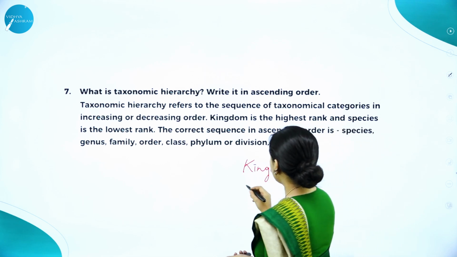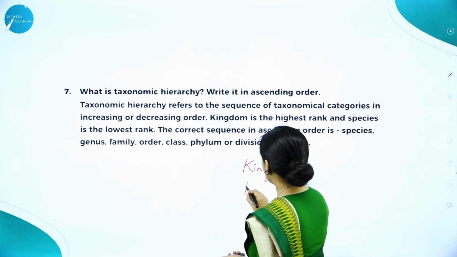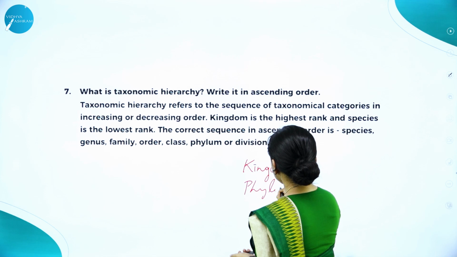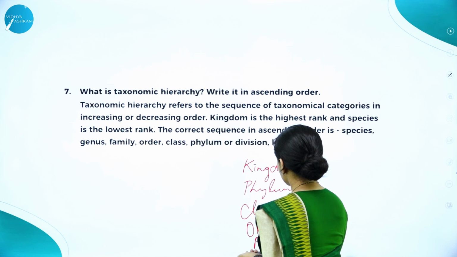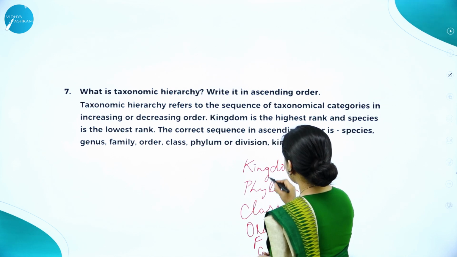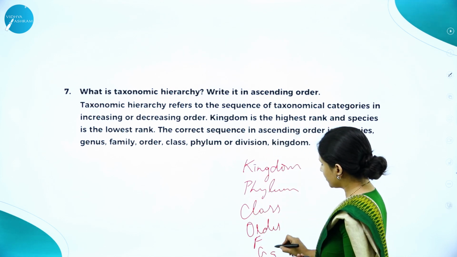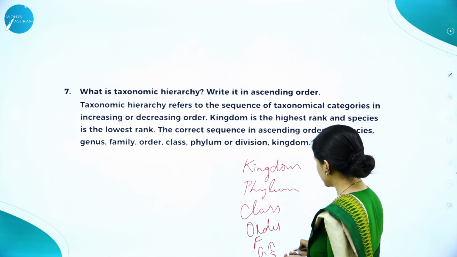So ascending order means it will be kingdom, phylum, class, order, family, genus, species. So you have to write it, and the arrow mark will go upwards like this.